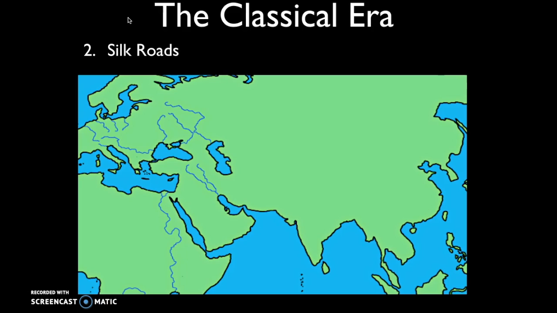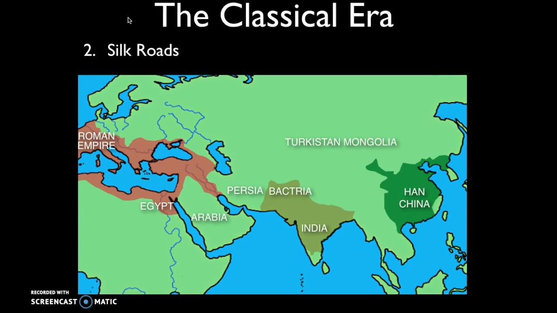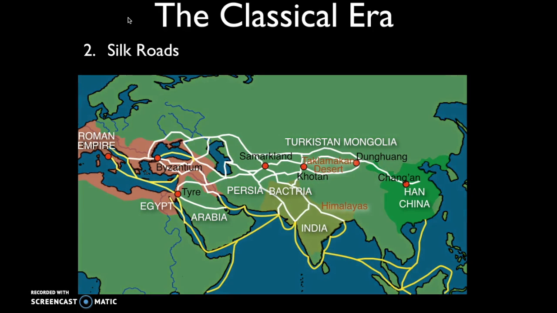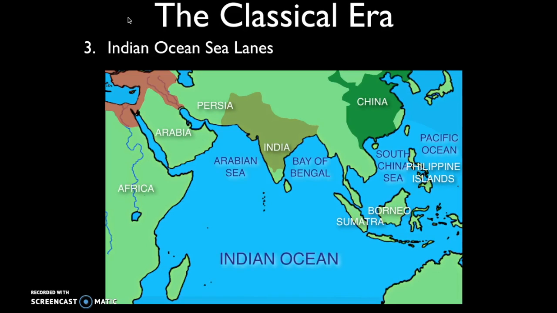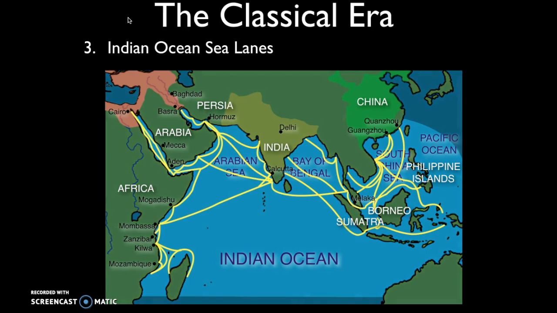The second major transregional trade network is the Silk Road, which connected Han China in East Asia, South Asia, the Indians, the Middle East, and Europe and the Roman Empire. So we'll talk about the Silk Road during this classical age period. We'll talk about the formation of the Indian Ocean sea lanes, which is going to connect China with Southeast Asia, those islands in modern day Indonesia, India, the Middle East, the Arabian Peninsula, East Africa.